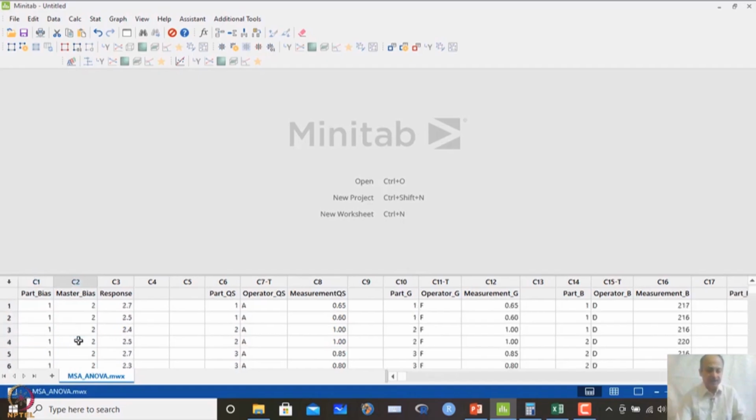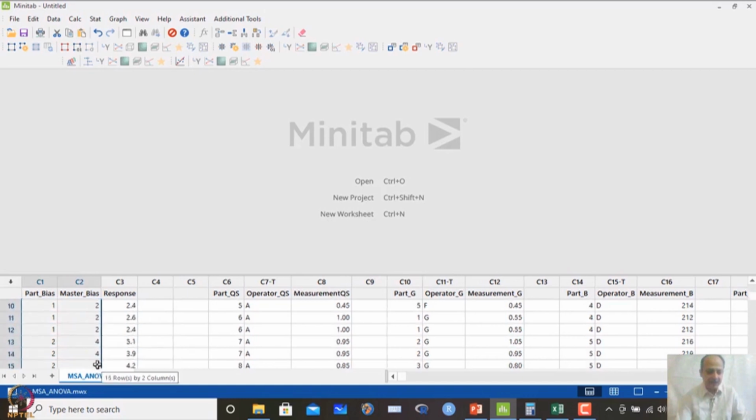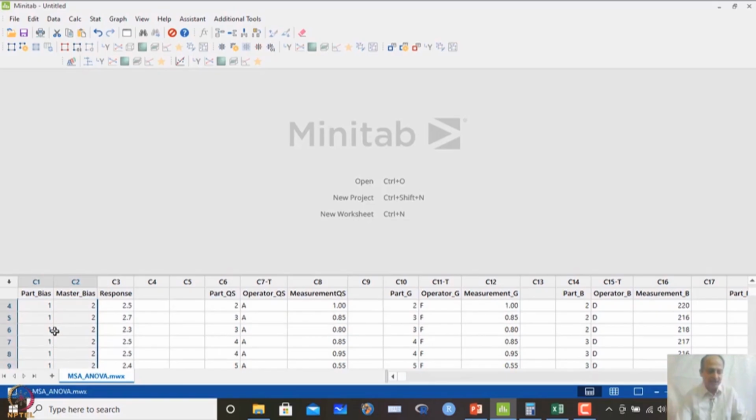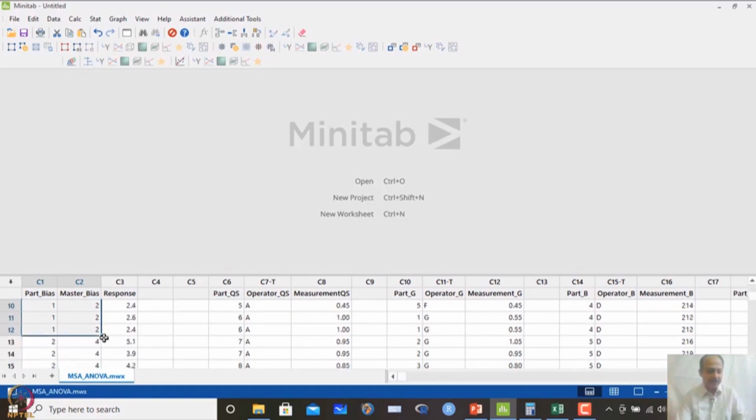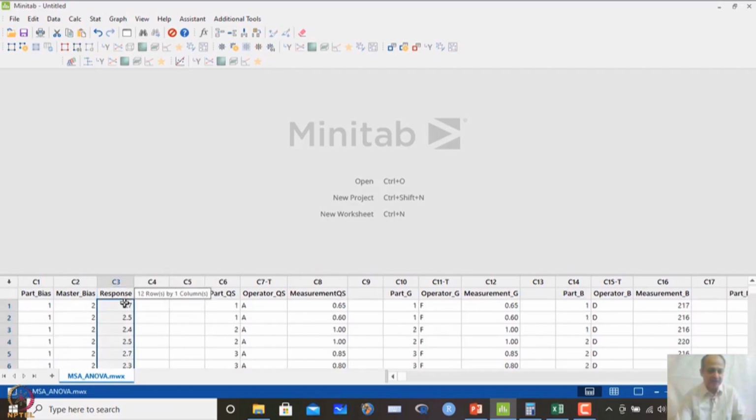Each of these parts is measured by the same operator, and the first part is measured 12 times. So, 12 measurements are taken and the response is given. Every time the operator is reporting some value. The master value is 2 for the first part, and we are randomly handing over the parts.